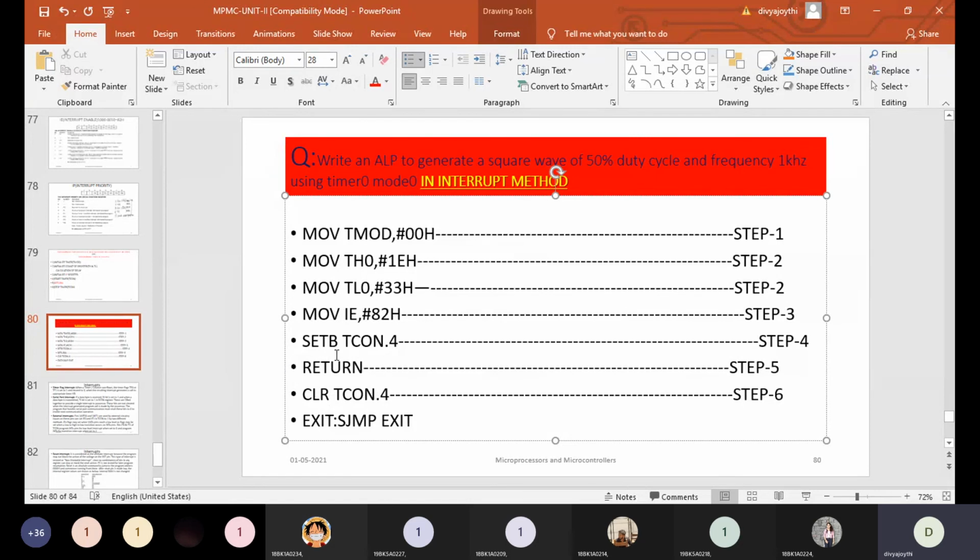So this is where the controller saves time. After starting the timer in this interrupt method, it returns to its original program. It does not wait till the timer overflow flag becomes 1. Instead, it returns to its original program and does its work. When the overflow flag becomes 1, it comes back, stops the timer and executes the program. So this is how you can write a program using interrupt methods for the timer, in short, how programming of timer interrupts can be done.